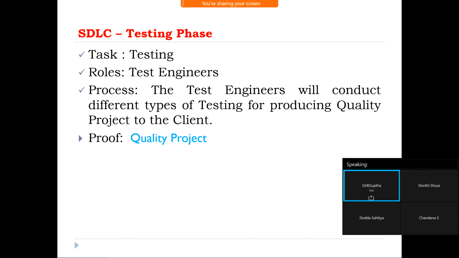And the testing phase. Our task is testing. We are going to conduct different types of testing. Roles: who is going to be involved in this phase? The test engineers, QA engineers. Process: how is this process going on? The test engineers will conduct different types of testing for providing a quality project to the client. What is the proof of this phase? Quality project or quality product.